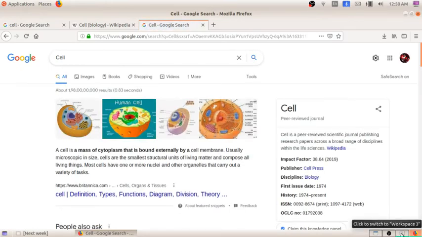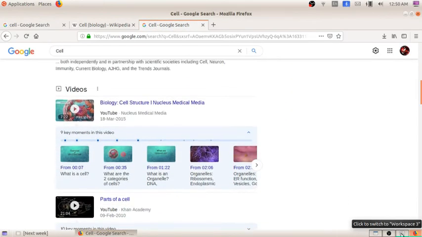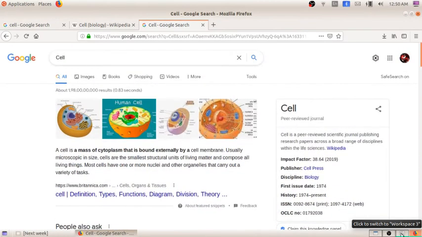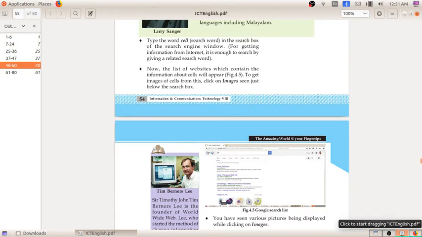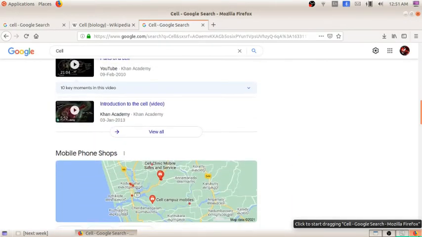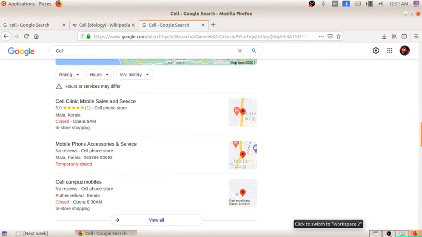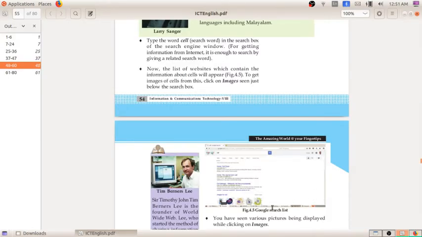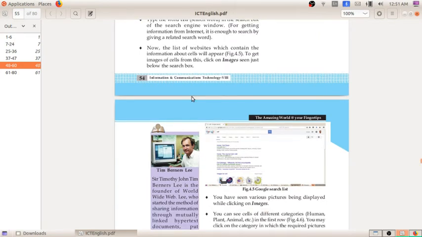You got different web pages, different information, but what we need is the images related to that. That is our activity. Now a list of websites which can contain information about cells will appear in this way. In figure 4.5, you get a lot of different web pages, lots of different websites related to that. But we need the images. So click on the images option seen just below the search box.